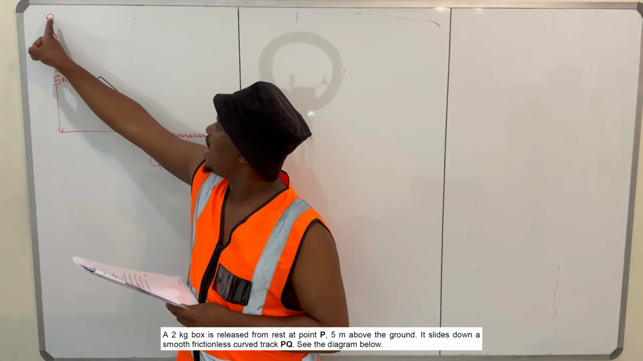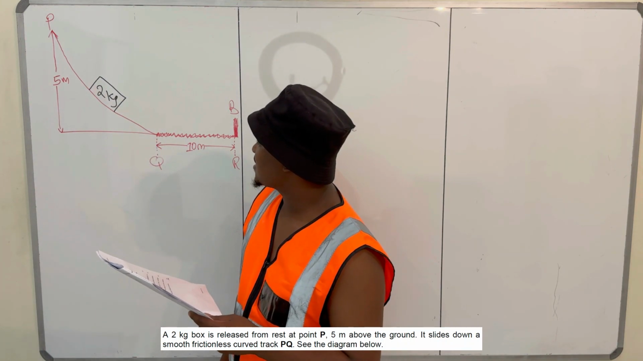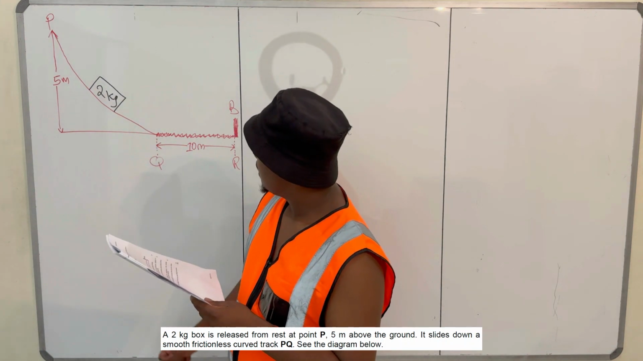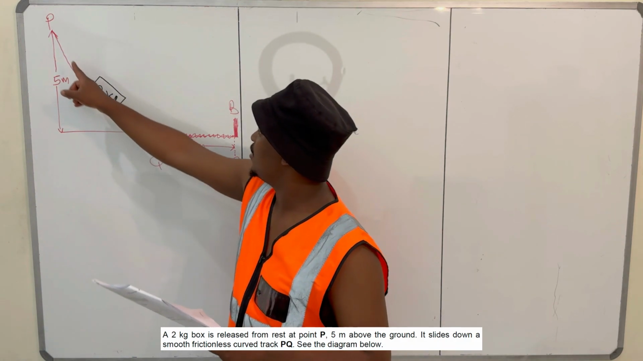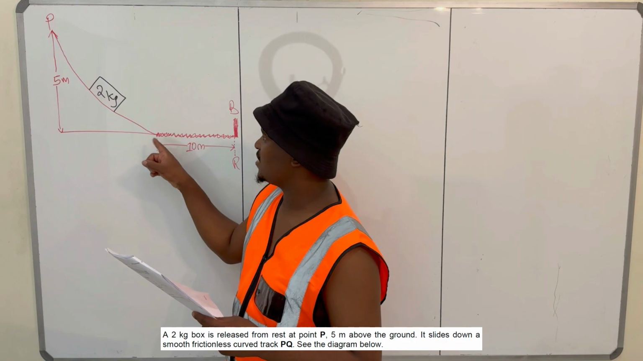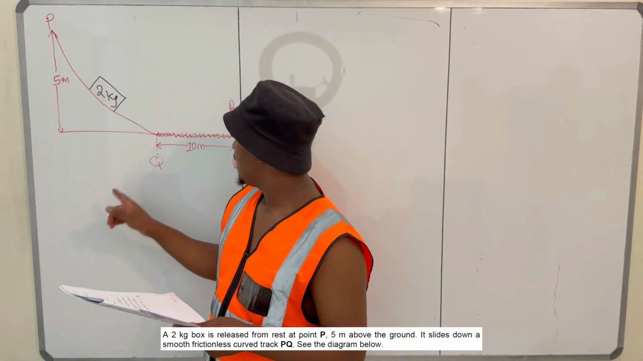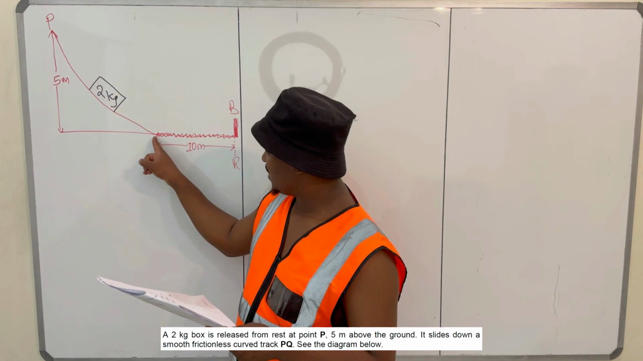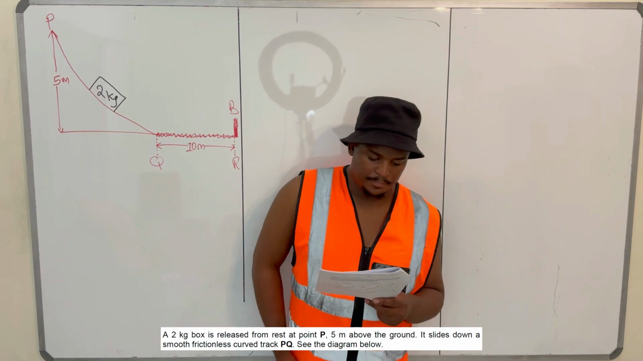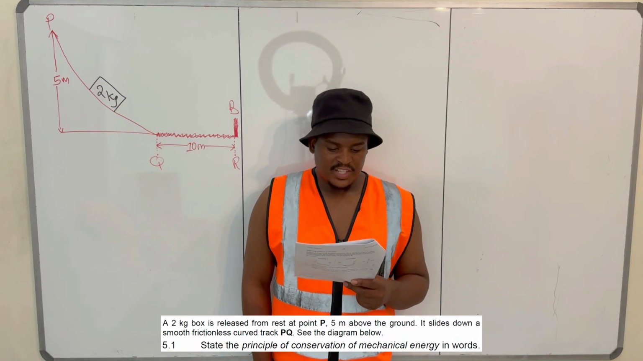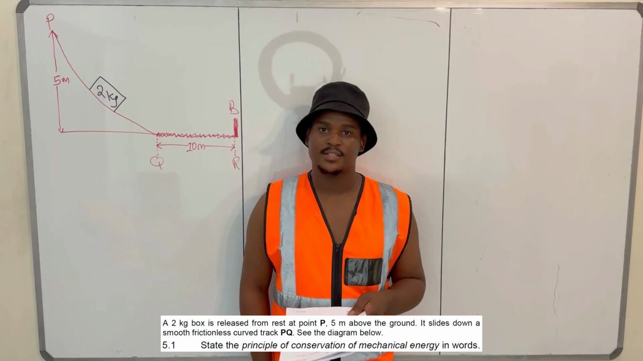So they're saying a 2 kg block, which is this one, is released from rest at point P, and it slides down through this smooth, frictionless, curved surface, right? PQ, which is this, it slides down here from P to Q. And P is 5 meters above the ground, and Q is at the ground, I think. So, no problem. 5.1, state the principle of conservation of mechanical energy in words.